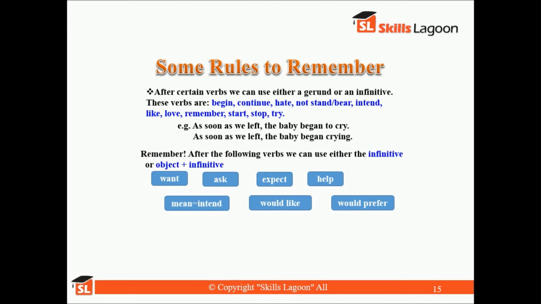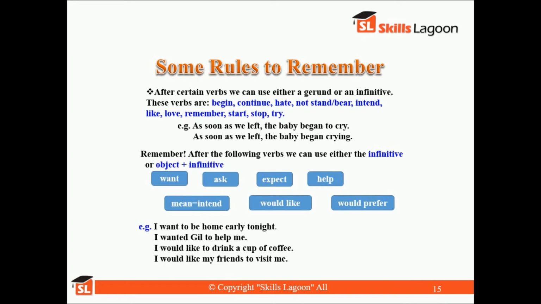So now there are some other verbs which we can use either with the infinitive or with object plus infinitive. These are want, ask, expect, help, mean or intend, would like or would prefer. For example, I want to be home early tonight. I wanted Gil to help me. I would like to drink a cup of coffee. I would like my friends to visit me.